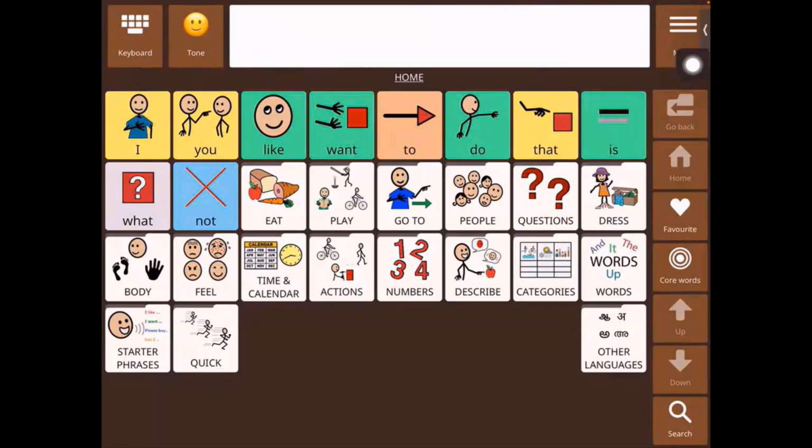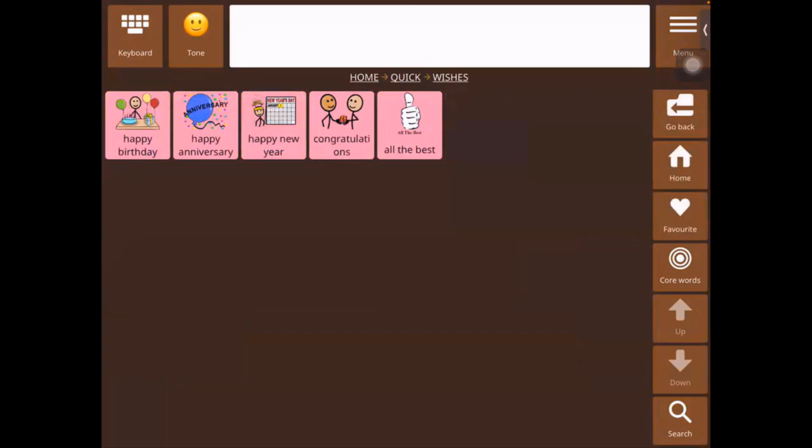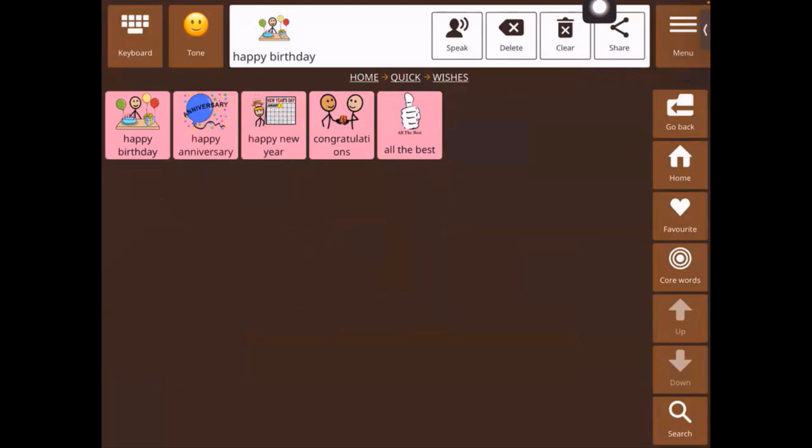I'm going to show you share with an example. So we will go to quick, we will go to wishes. So let's say you wanted to share a wish to someone. It's their birthday. Happy birthday. And then we use the share button in the message box to share messages. What the share button allows us to do is send messages outside of the Avaz app.